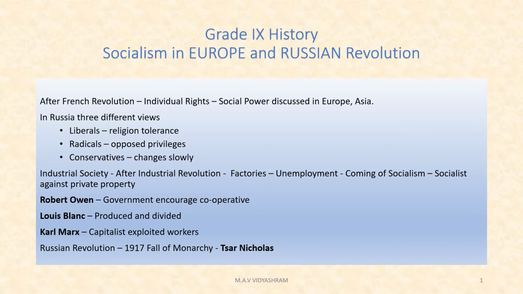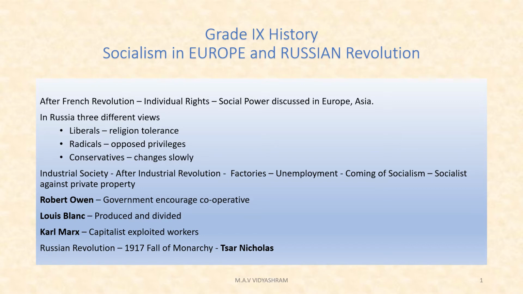Next, we have to see industrial society. After the industrial revolution, there were so many factories set up or established in Russia. So what happened? The railways expanded, and industrialists brought men and women and children to factories.